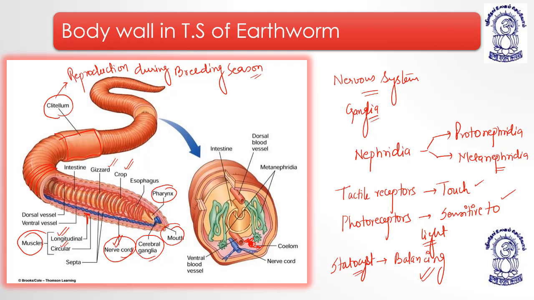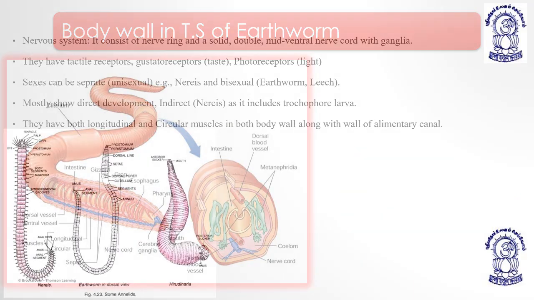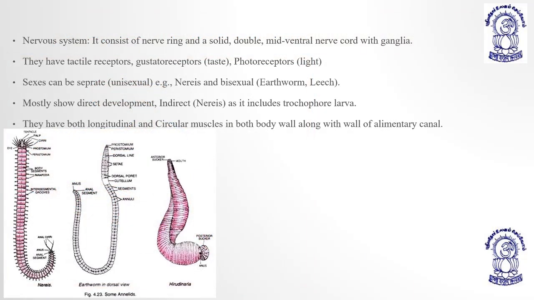Now coming to next slide, already explained nervous system. Yeah, this is the gustatoreceptors. Gustatoreceptors means towards taste, because gustation means a sensation towards taste.